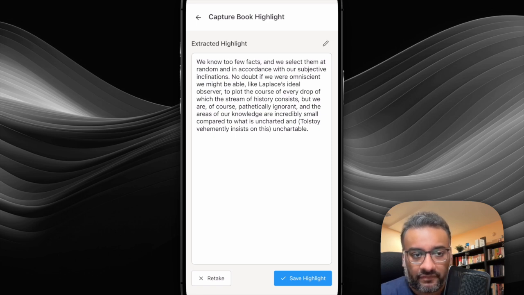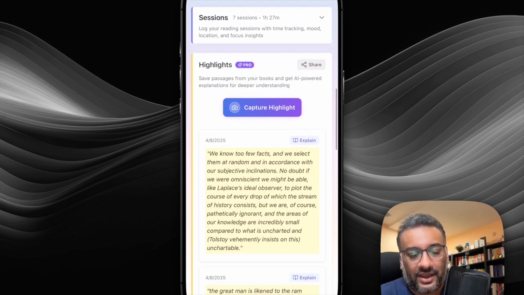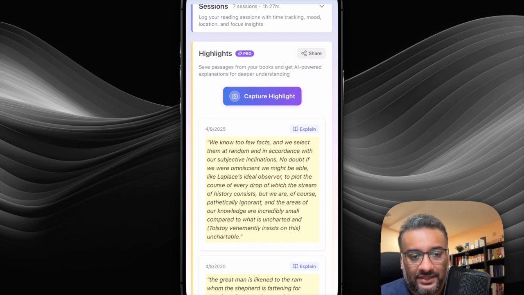It's an interesting one where it says that we know too few facts and we select them at random and in accordance with our subjective inclinations. So it's a dense highlight. I'll just save it because there's one more interesting thing that you can do here. So now the highlight is captured and you can see that there is an option to explain the highlight.